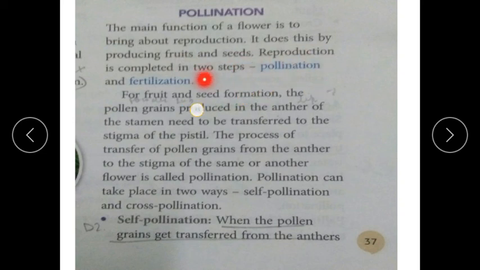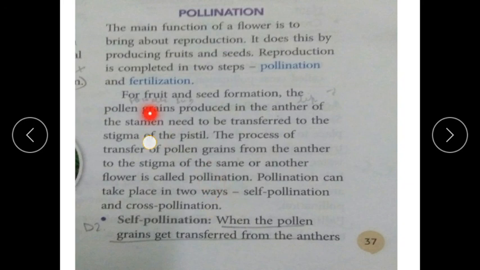Reproduction is completed in 2 steps: pollination and fertilization. For fruit and seed formation, the pollen grains produced in the anther of the stamen need to be transferred to the stigma of the pistil. The process of transfer of pollen grains from the anther to the stigma of the same or another flower is called pollination. Pollination can take place in 2 ways: self-pollination and cross-pollination.